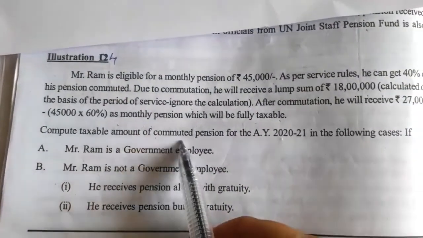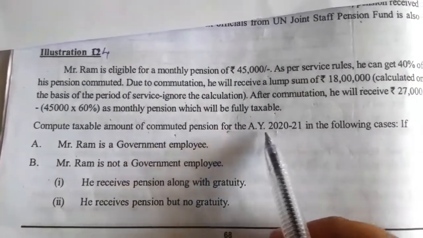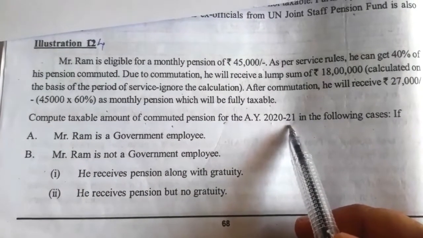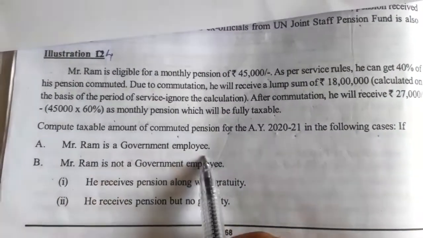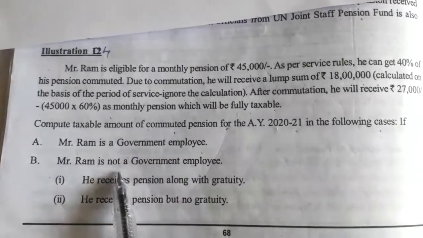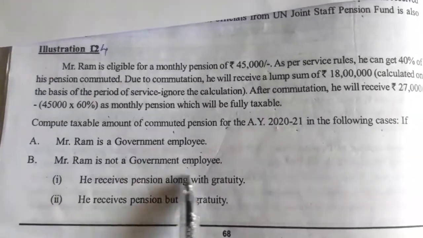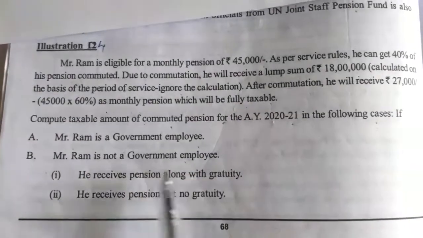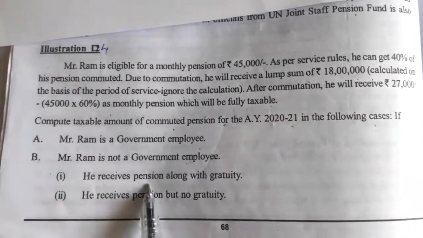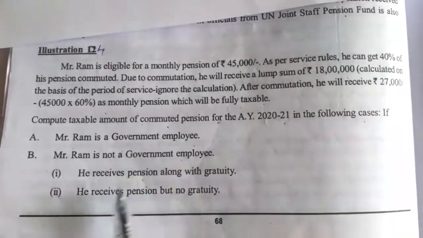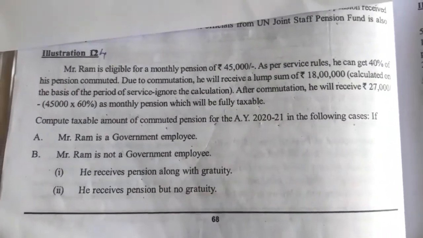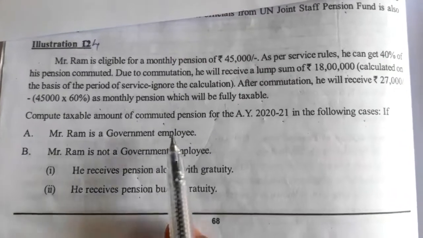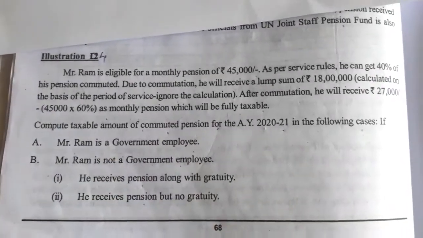Compute the taxable amount of commuted pension for the assessment year 2020-21 in the following cases: if Mr. Ram is a government employee, and if Mr. Ram is not a government employee. In the non-government case, we have to find out if he receives a pension along with gratuity, and if he receives a pension but no gratuity. So here we have to compute the taxable amount of commuted pension.